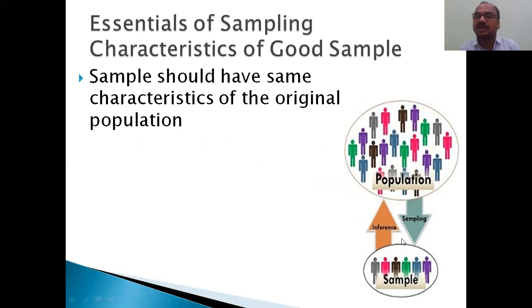See here, I have shown the characteristics of a good sample. You can be shown a wrong sample also in the exam, a bad sample. A bad sample consists of all violet color persons, or all black color persons, or all blue color persons, like that. A good sample consists of all the colors from that population.